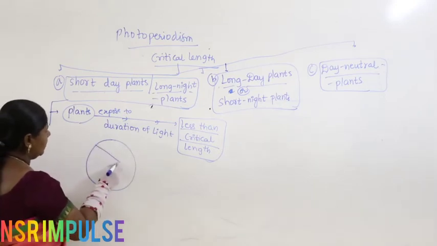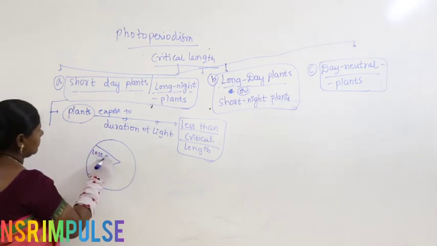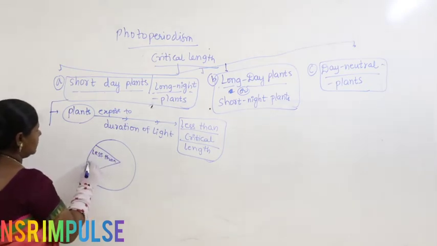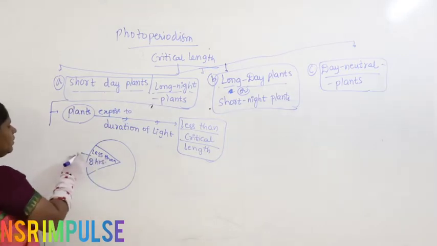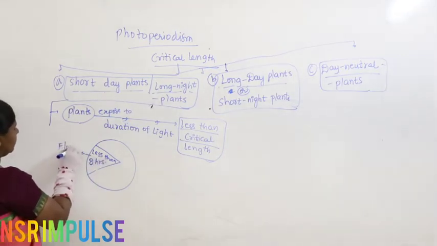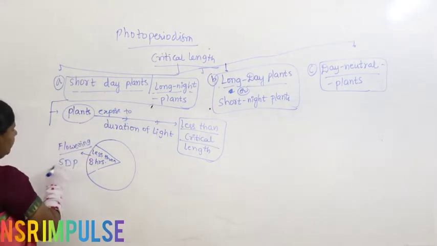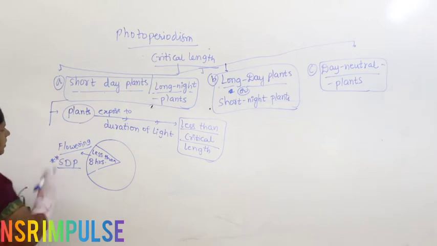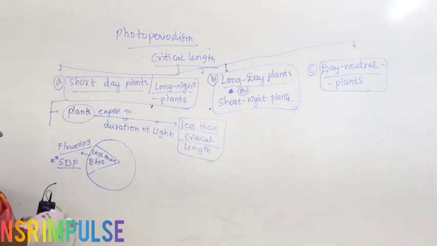So, here it is less than 10 hours, let us take less than 8 hours. Only then flowering happens, and they are called short day plants. Remaining, how many hours do you find here?